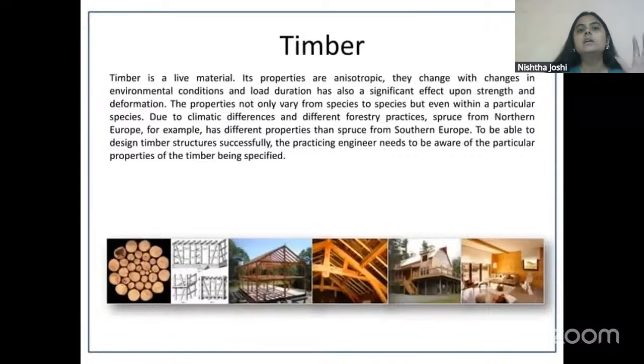Apart from making complete buildings, timber, which is the usable part of some trees, is used for many other things. It is used for making wooden rafters that can support the roofing. It is used to construct the entire structure for homes, and it can be used for making a complete building as well.